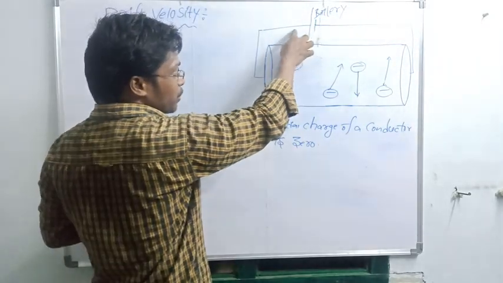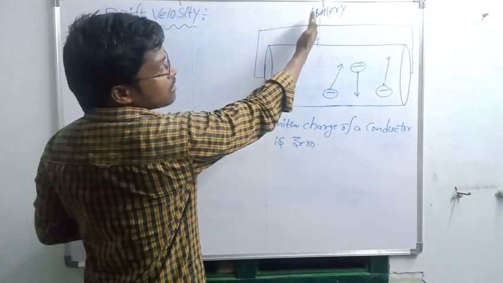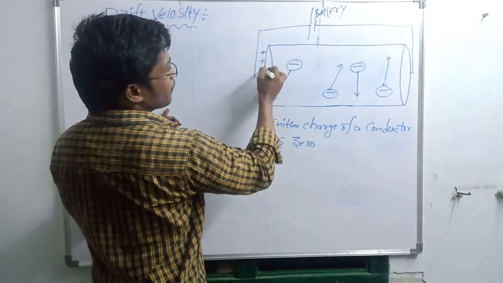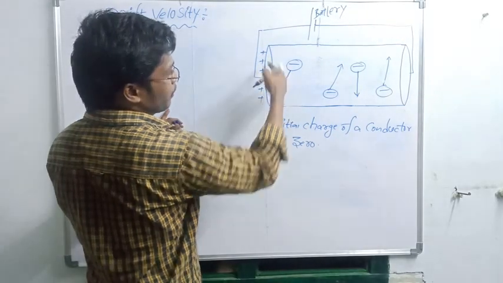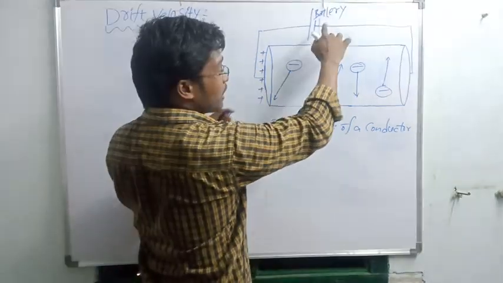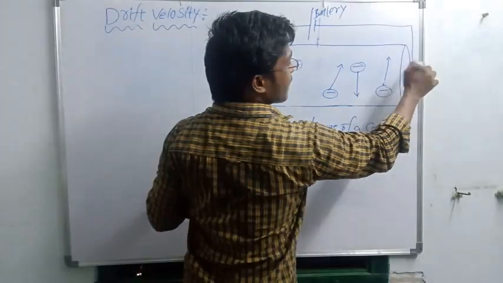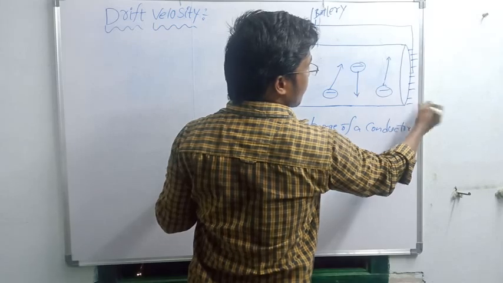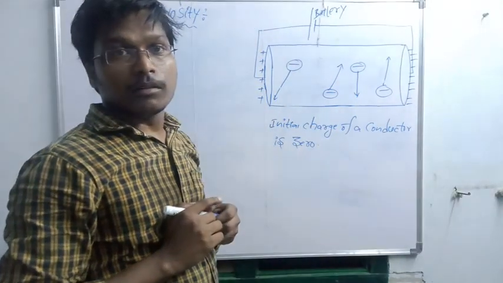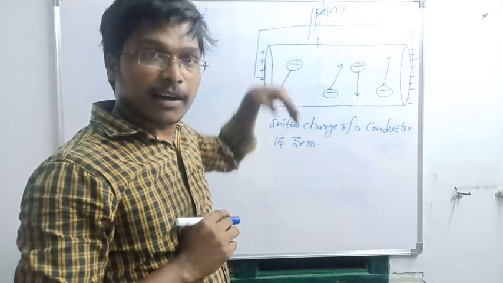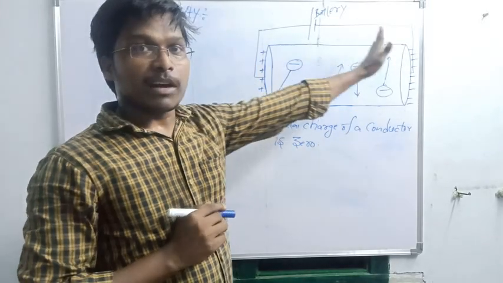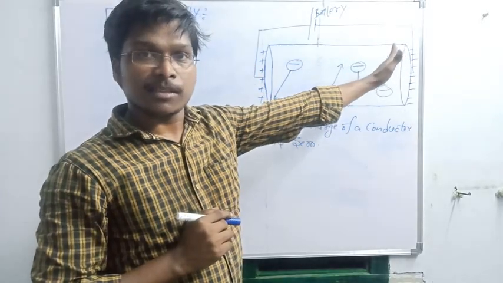All the negative charges will travel and reach this end, so this is the negatively charged end. Finally, after connecting the battery, this plate is completely positively charged and this plate is completely negatively charged.